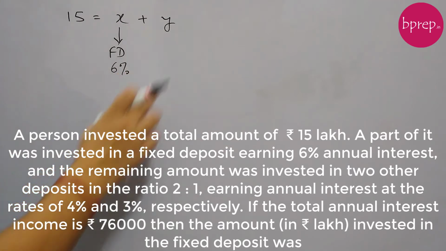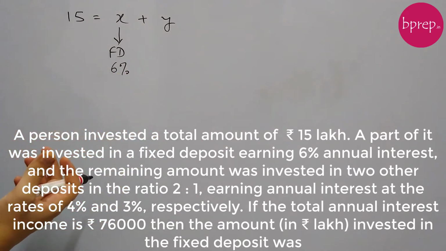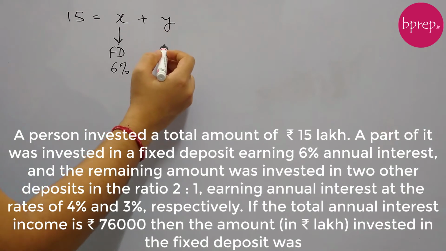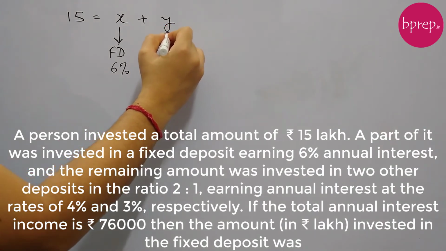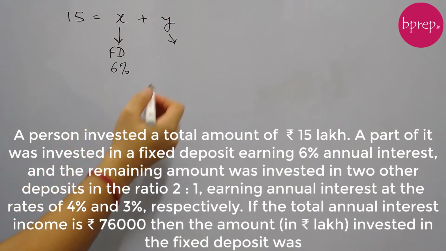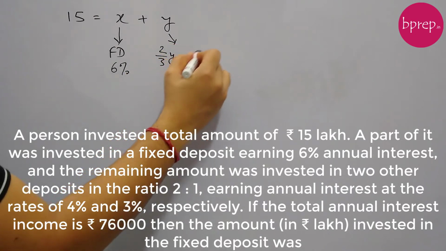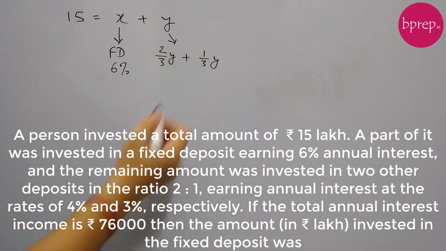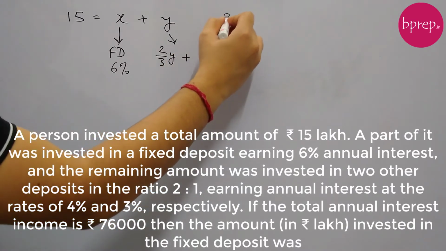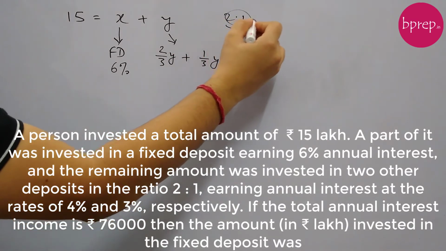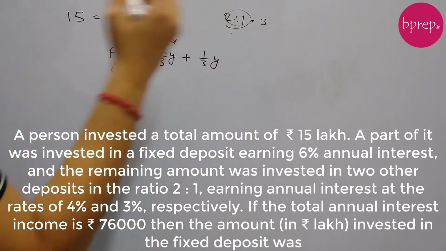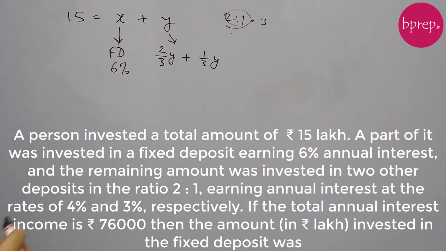And the remaining amount Y is divided in the ratio of 2:1 and invested in two other portfolios. Because this is divided into 2:1, the first part will be 2 by 3 y and the other part would be 1 by 3 y. When we are dividing 2:1, we add them, so this is 3. So 2 by 3 and 1 by 3. This is how we divide.